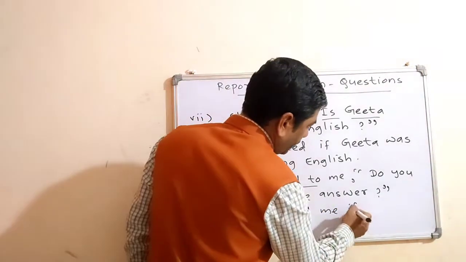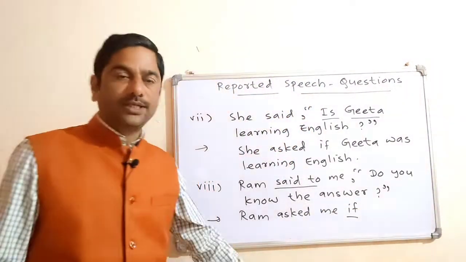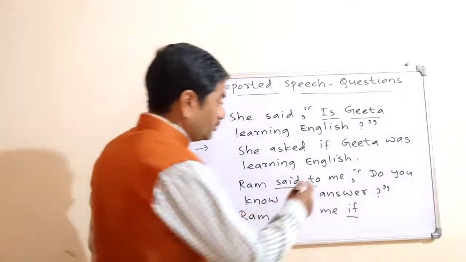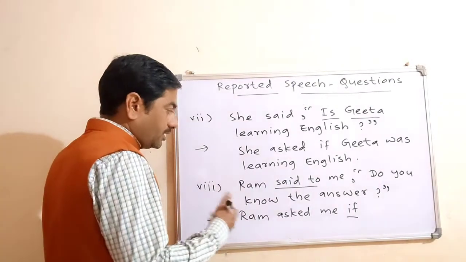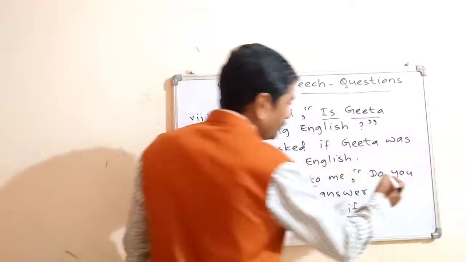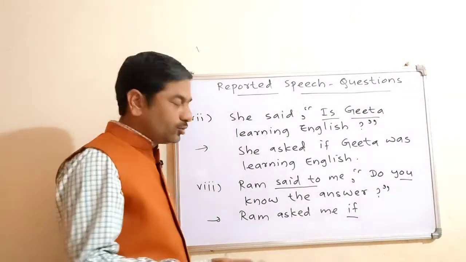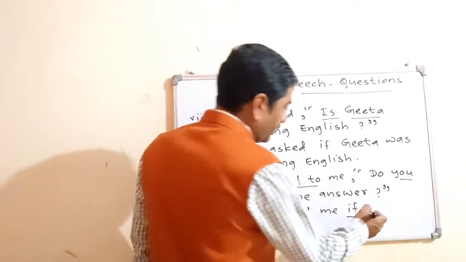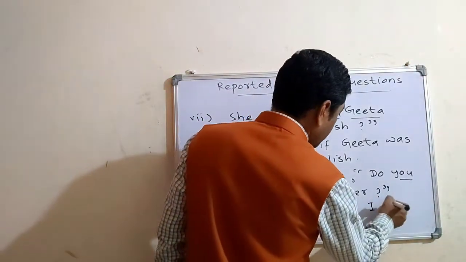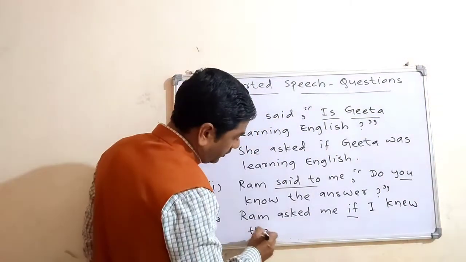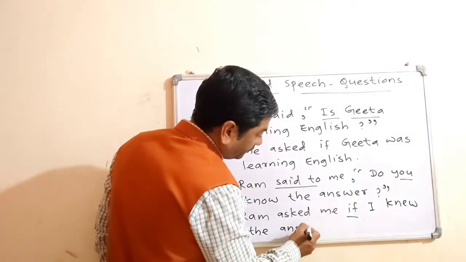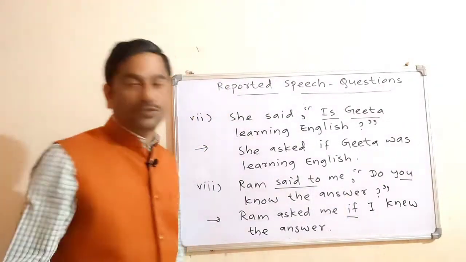If, you can make use of whether also. So Ram was asking me, Ram asked me. So in place of you, you will make use of I, because me is there. If I knew the answer. If I knew the answer. And there will be full stop.